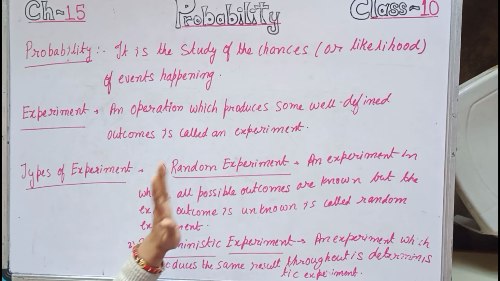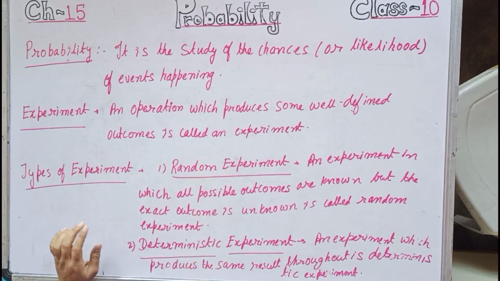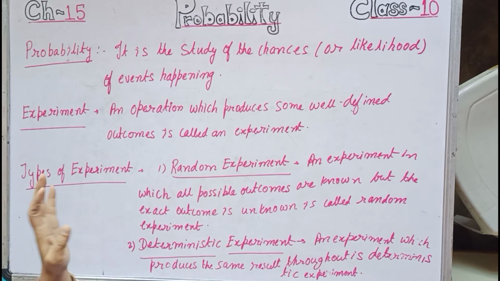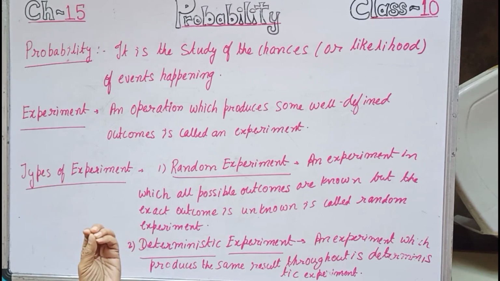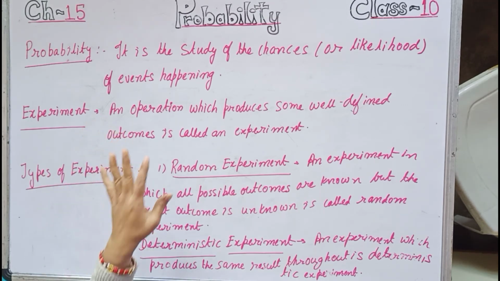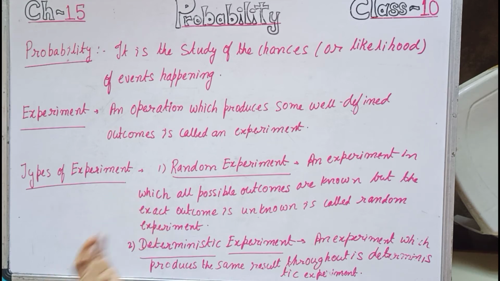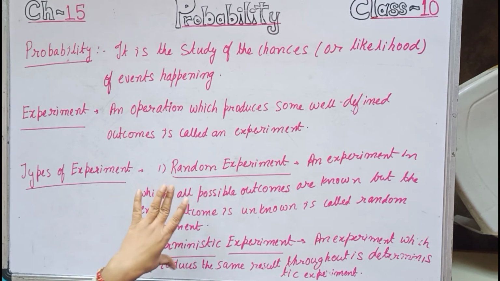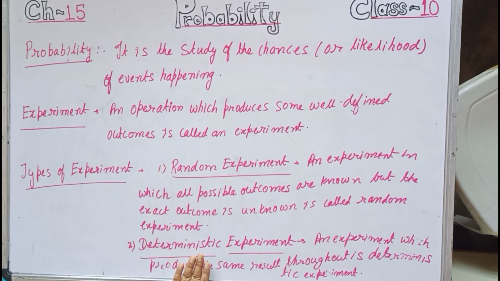Experiment: an operation which produces some well-defined outcomes is called an experiment. So whatever we do, if it produces some well-defined result which we can say that yes, this is the result, that is called an experiment. A vague answer, if it is coming, that is not an experiment. Now types of experiment, two types: random experiment and deterministic experiment.